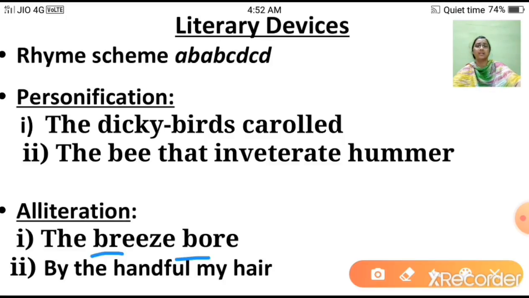Then in the next one, "by the handful my hair." Here again the letter H in handful and again the letter H in hair is a repeated sound.